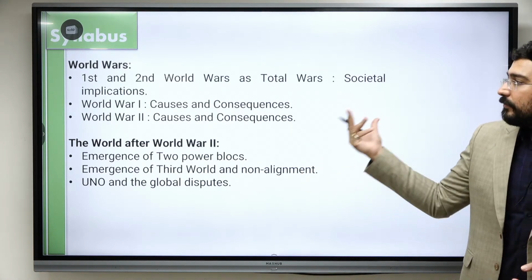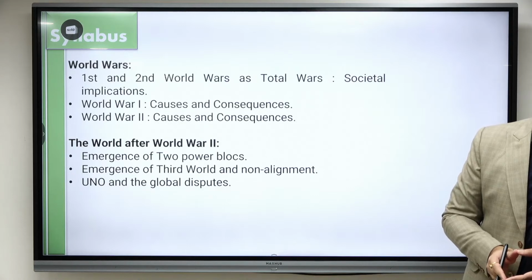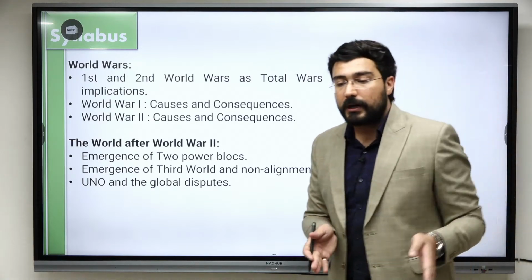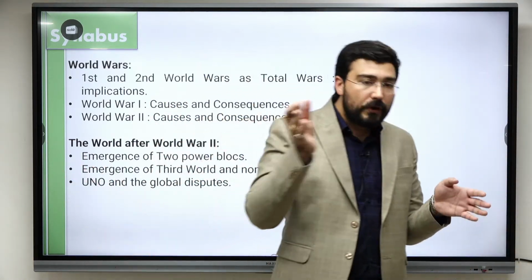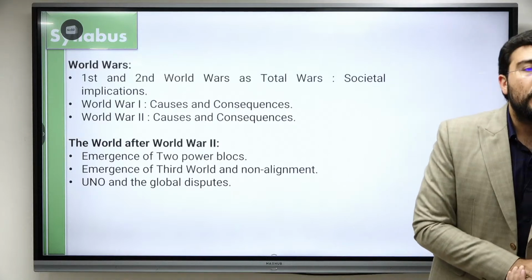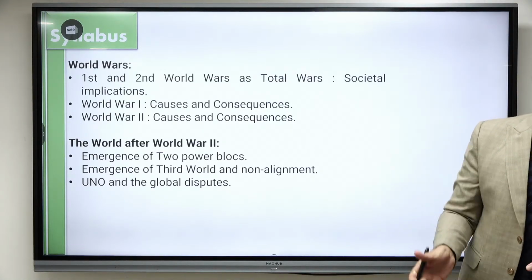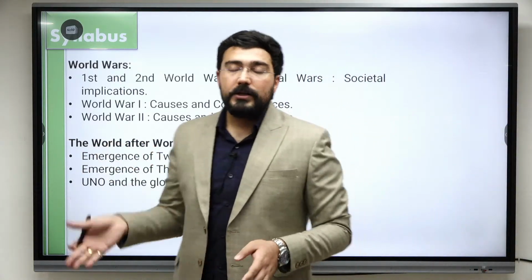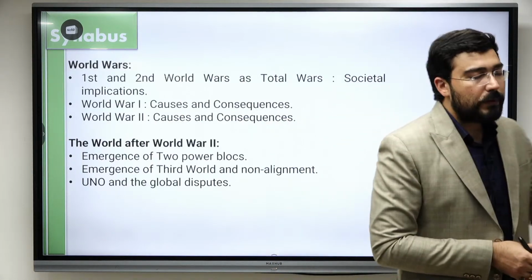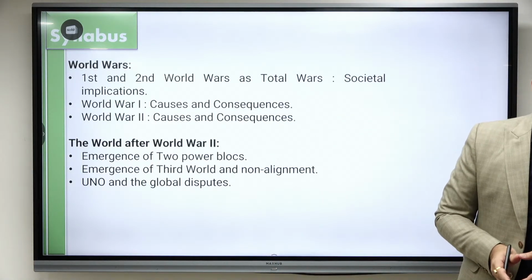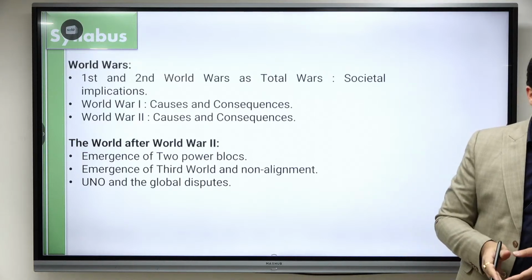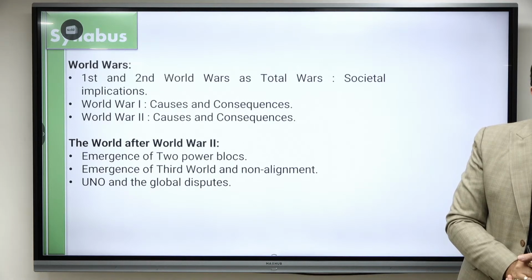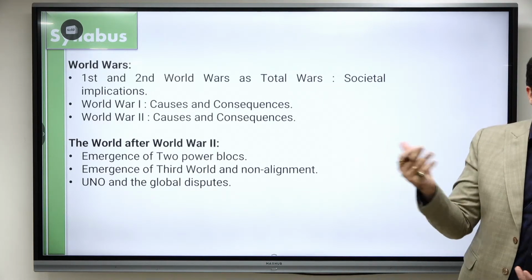Okay, this is why we created one organization known as the United Nations. One consequence we have already discussed: because of the dispute between USSR and USA over the territories of Eastern Europe, it led to the beginning of the Cold War. It also led to the division of Europe into West Europe and East Europe. There was a speech given by Winston Churchill, where he said an iron curtain has descended from Stettin in the Baltic to Trieste in the Adriatic Sea. So he talks about that specific iron curtain, and the level to which it extends.